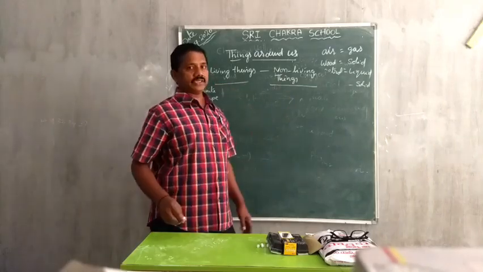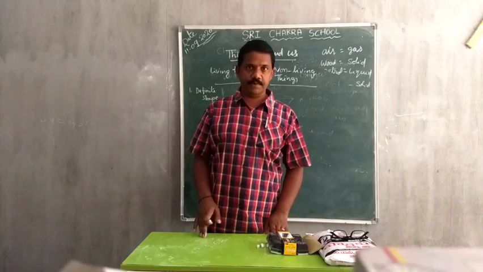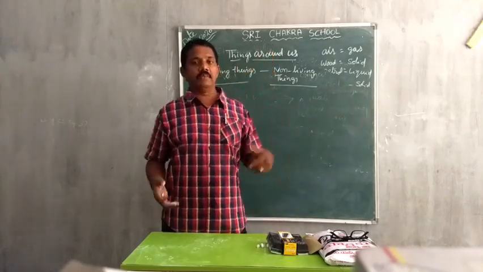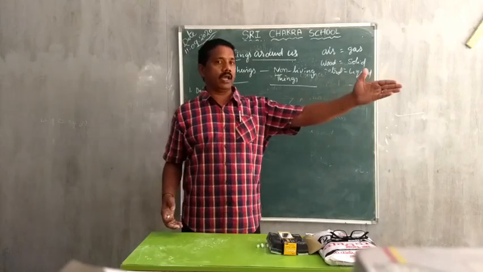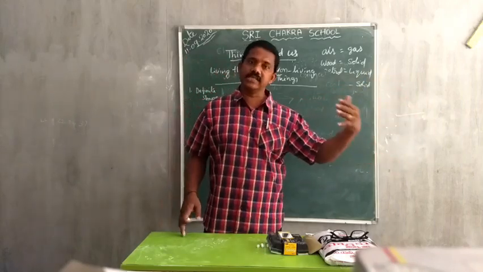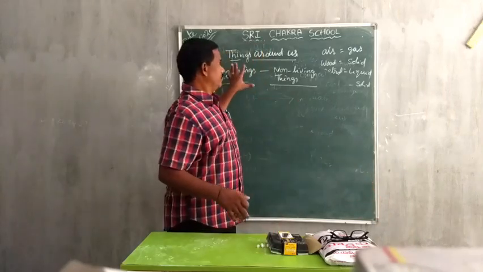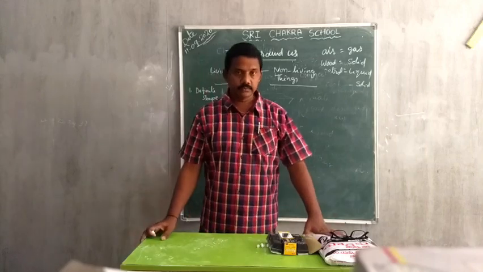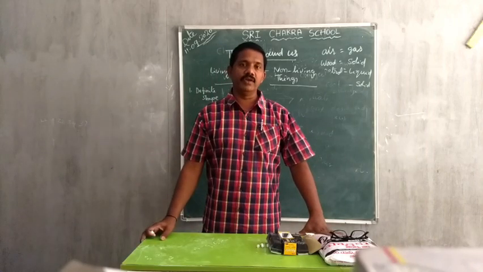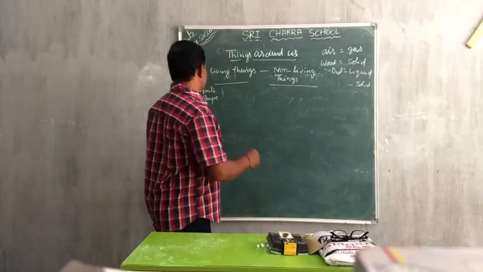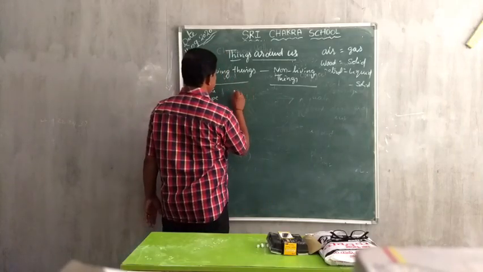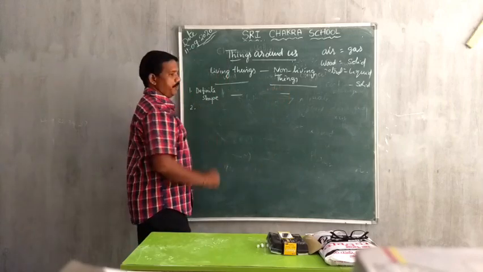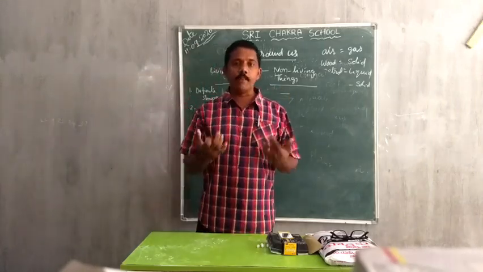So, living things have definite shape. Human beings, trees and animals have definite shape. A car, which is a non-living being, has definite shape. A board has definite shape. A table has a definite shape. So, they have definite shape. They occupy space.